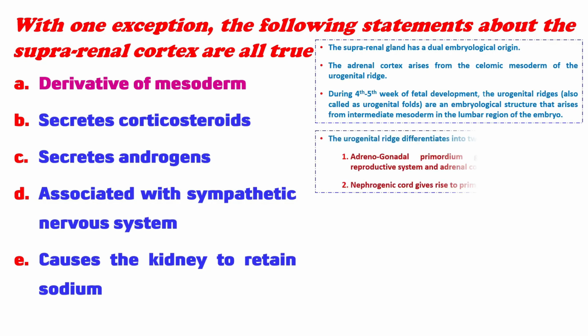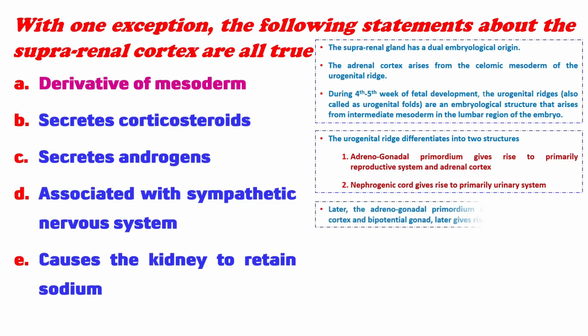The urogenital ridge differentiates into two structures. 1. Adrenogonadal primordium gives rise primarily to the reproductive system and adrenal cortex. 2. Nephrogenic cord gives rise primarily to the urinary system. The adrenogonadal primordium divides into fetal adrenal cortex and bipotential gonad, which later gives rise to testis or ovary.